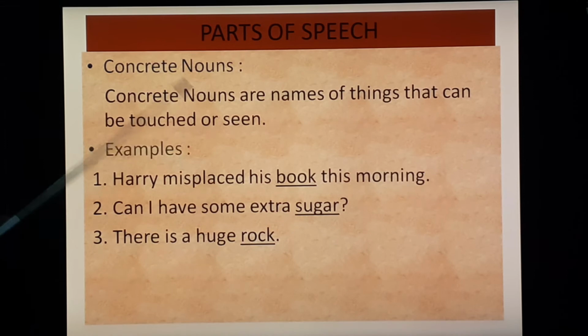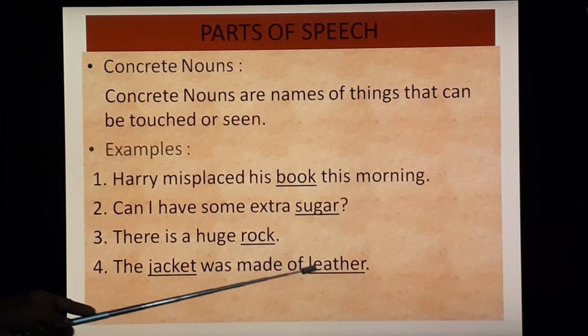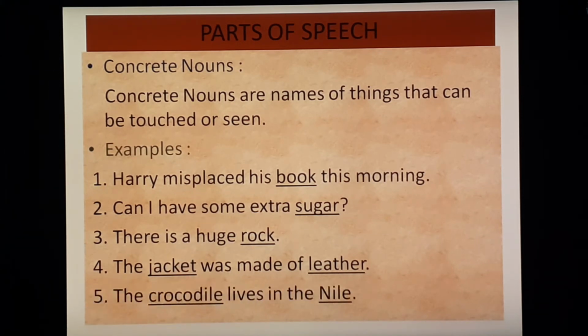That's why rock is a concrete noun. The jacket was made of leather. Leather and jacket, we can see and touch both. That's why both are concrete nouns. The crocodile lives in the Nile. So Nile and crocodile, both can be touched or seen. That's why crocodile and Nile both are concrete nouns.